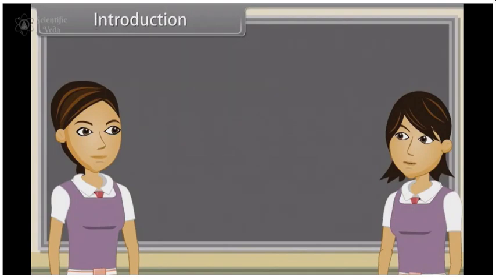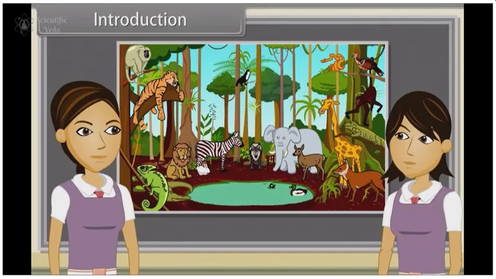Sharmila, in a few words define an animal? Yes, animals are a major group of mostly multicellular eukaryotic organisms of kingdom Animalia or Metazoa.